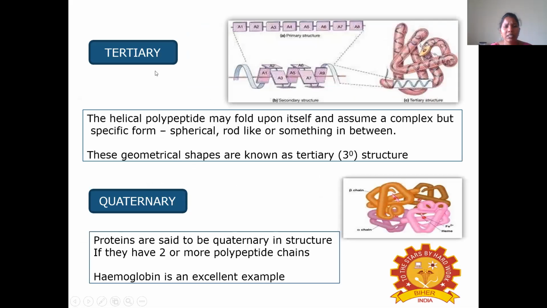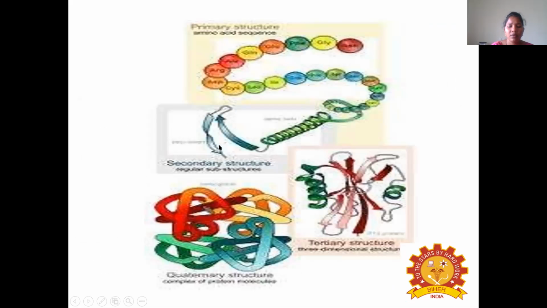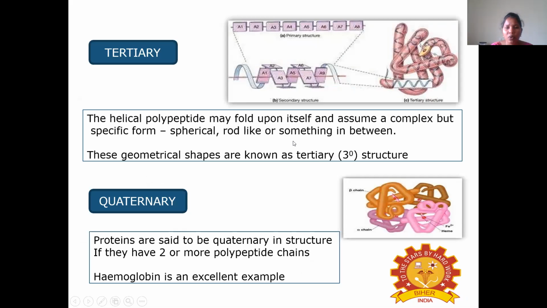Then coming to the tertiary structure of protein, the helical polypeptide may fold upon itself and assume a complex but specific form that will be like a spherical shape or rod-like or something in between. So this is the tertiary structure of the protein, and it is folding, and between the foldings it is connecting. So this is called the tertiary structure.